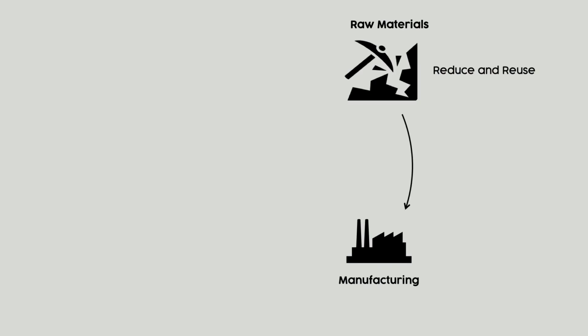First of all, we need raw materials. We need to extract, for example, copper in order to produce the phone. Applying the 4R model, we have to look, for example, how can we reduce as much as possible the natural resources that we use to produce the phone. Second, when manufacturing the actual phone, we have to look how we can reduce the resources that we actually use to produce a phone and what resources or which materials and which parts we could actually reuse. So we have to see how circularity can come into this step of manufacturing.